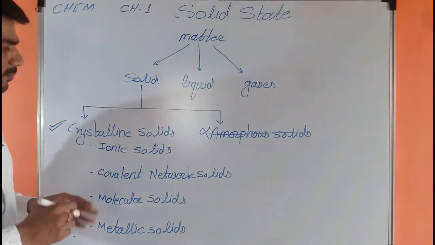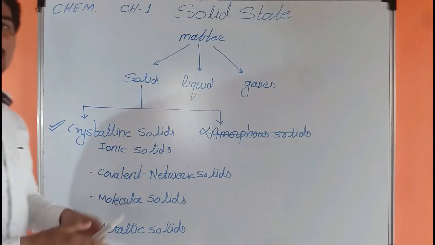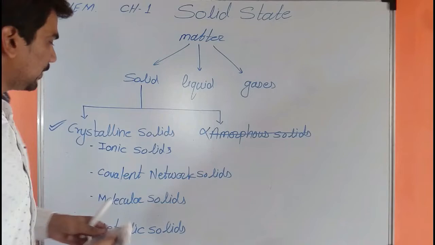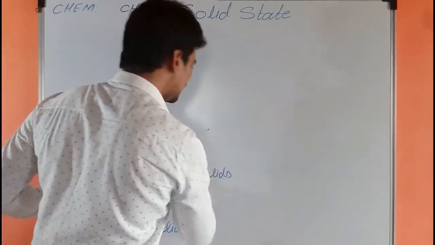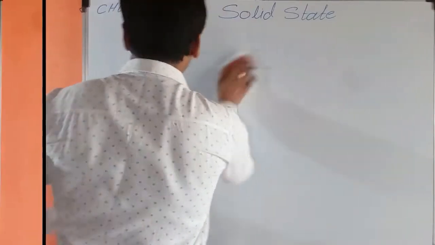So let's discuss the properties of these four types in detail. For that purpose we have to draw one table by which we can easily understand the properties of these four solids. Okay, so let's draw the table.